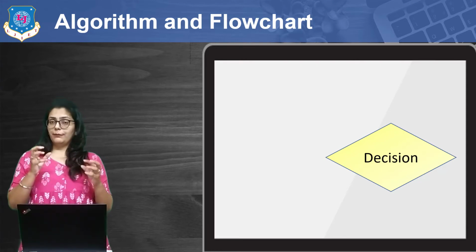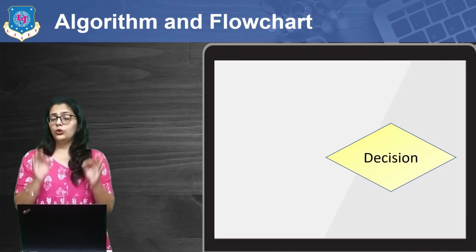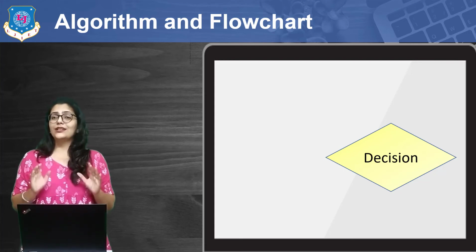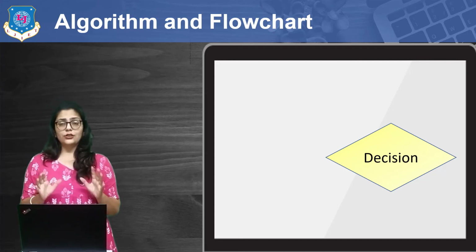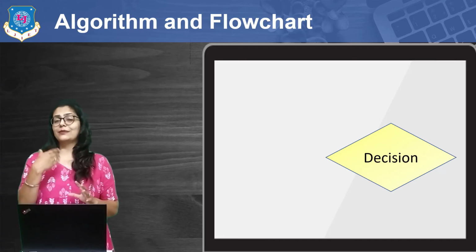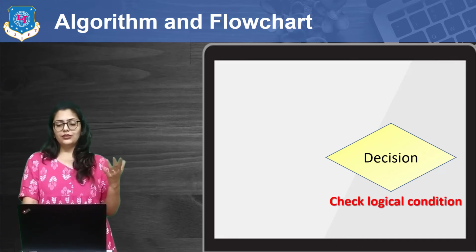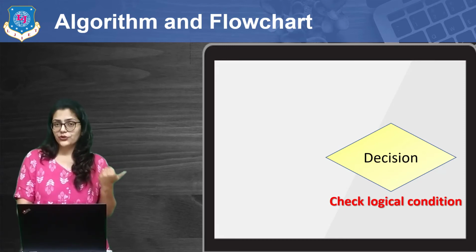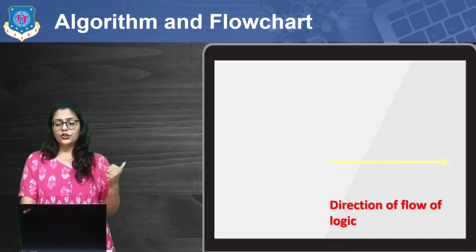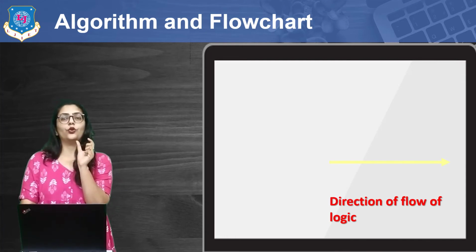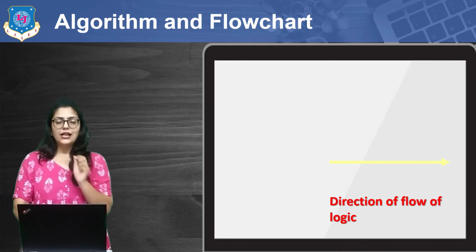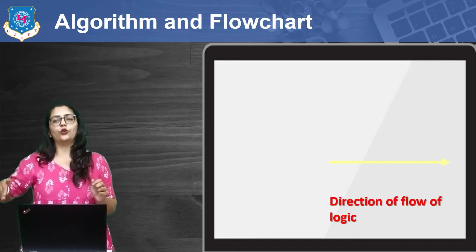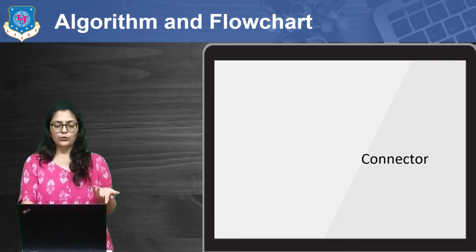How will you implement this? That we are going to discuss in the further chapters. As of now, you just try to understand what I'm saying, right? So for decision, or for checking logical conditions, diamond shape is used. Then this shape is used to show the flow of the flow chart. Like in which way, what is the flow? For that, arrows are used.